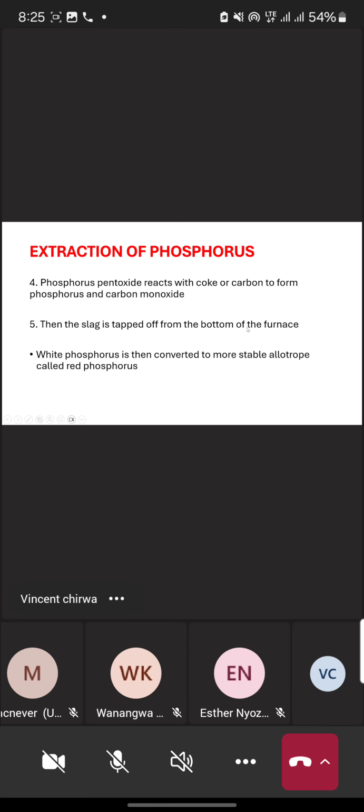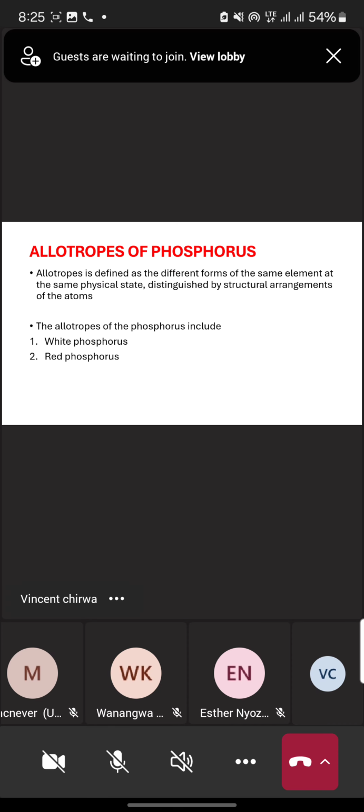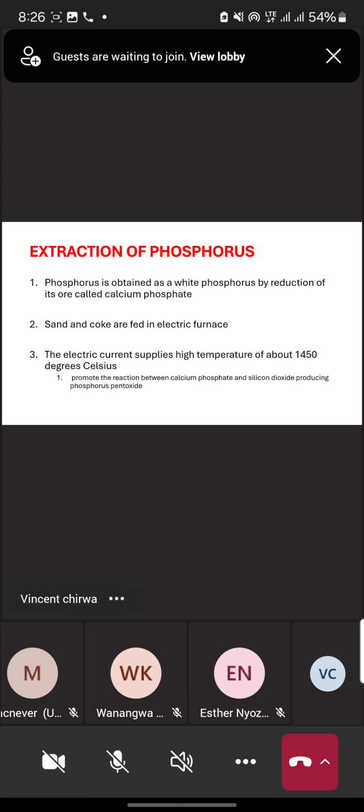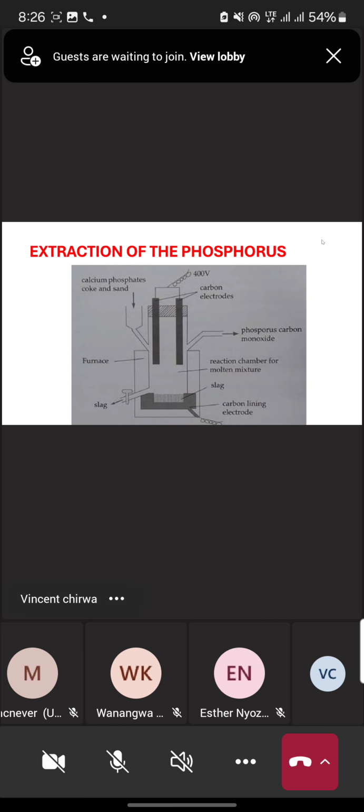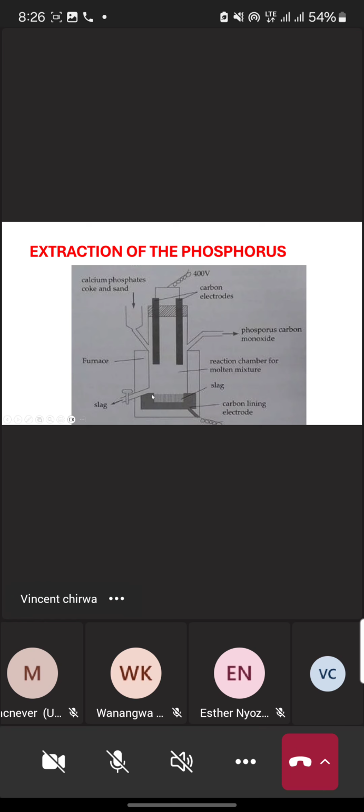Then let's go to our diagram. In our diagram, when we go down, we have an outlet. Once the reaction has happened, these waste products settle at the bottom. At the bottom we have got the outlet.